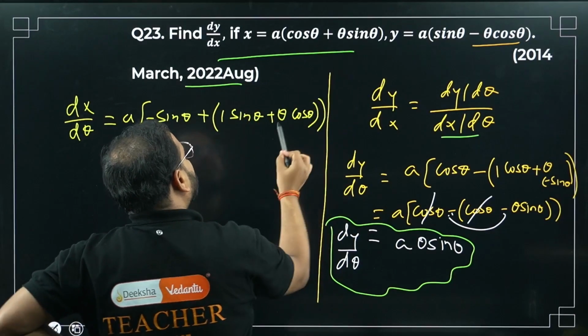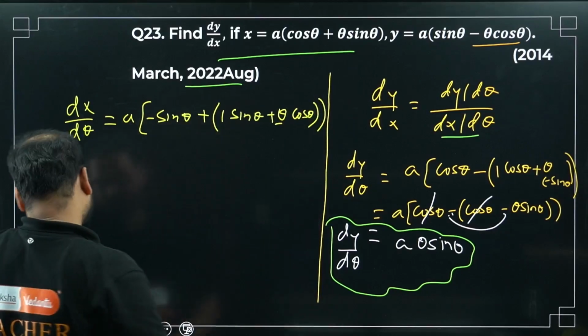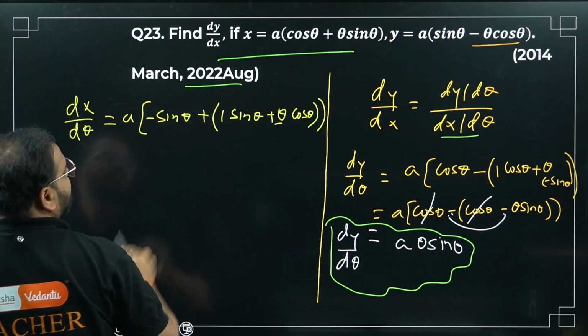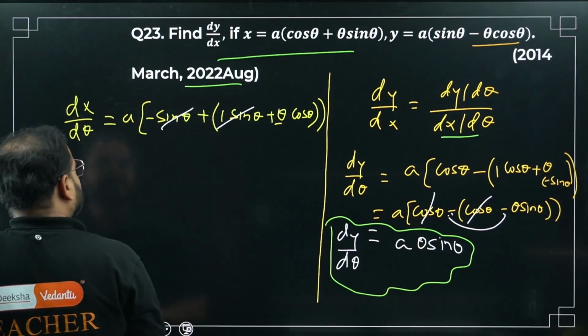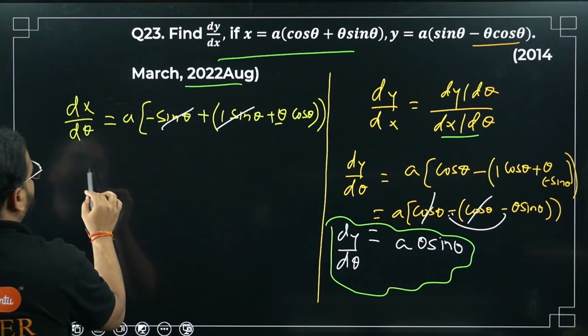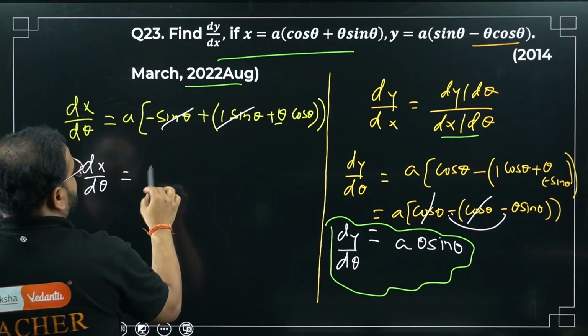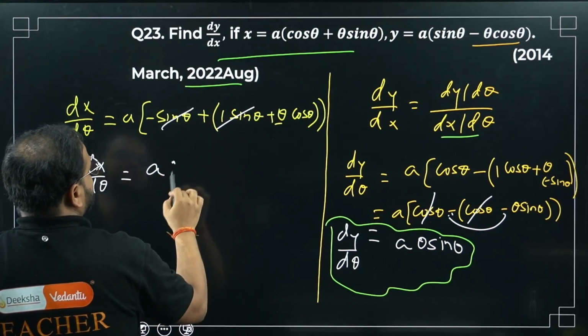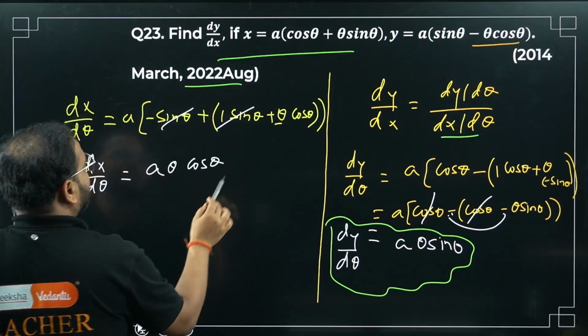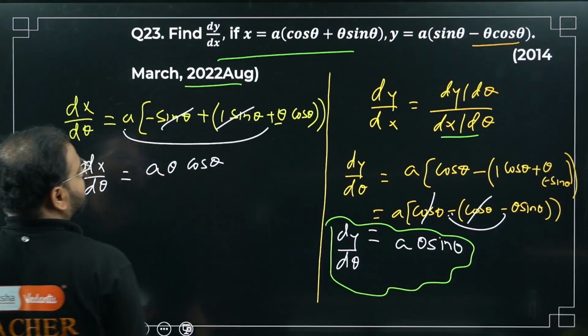Please check. For theta I did, I got it as 1, kept sine theta as it is. Next time I'm going to keep theta as it is. For sine I'm going to get it as cos. Please check. Minus sine plus sine cancelled. What I'm getting over here? dx by d theta equals to a times of theta cos theta. A times of theta cos theta.